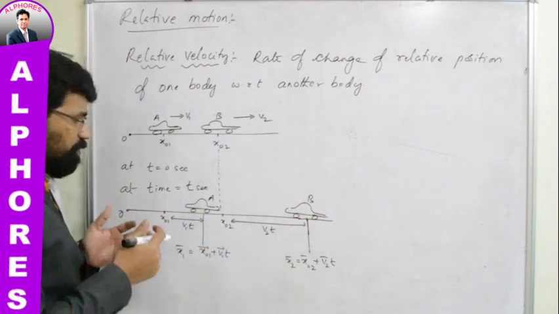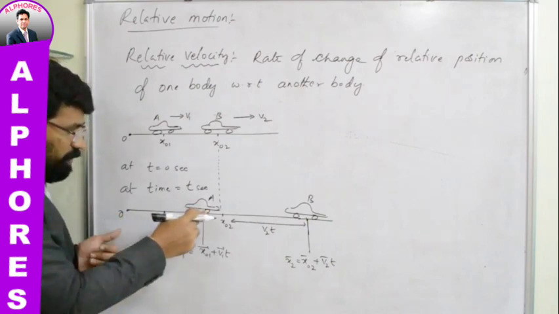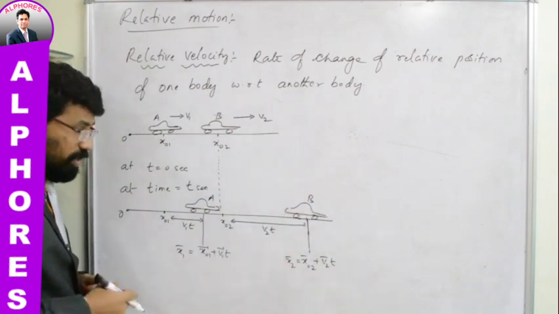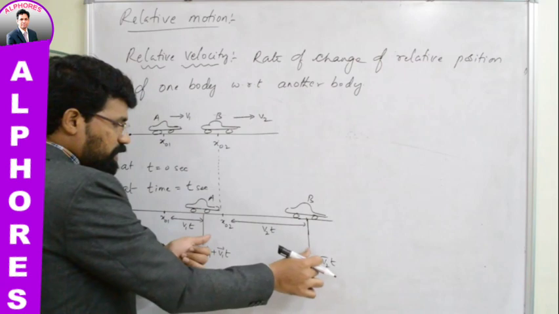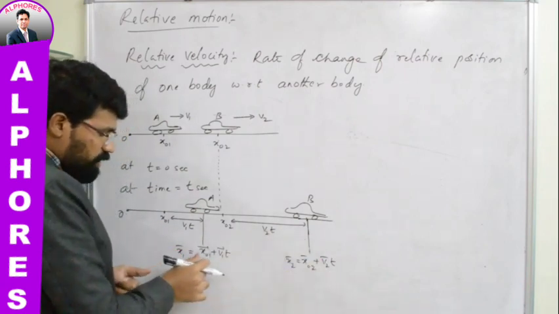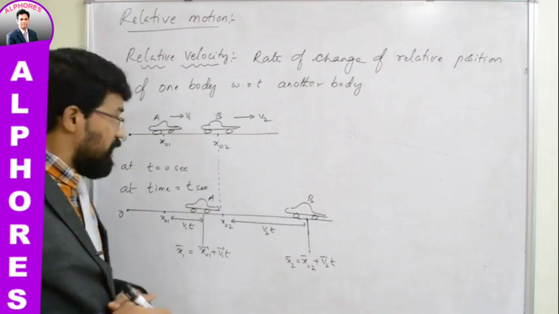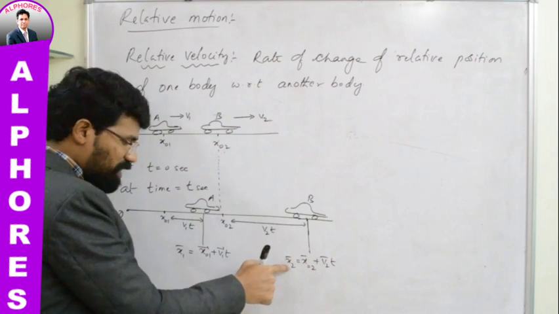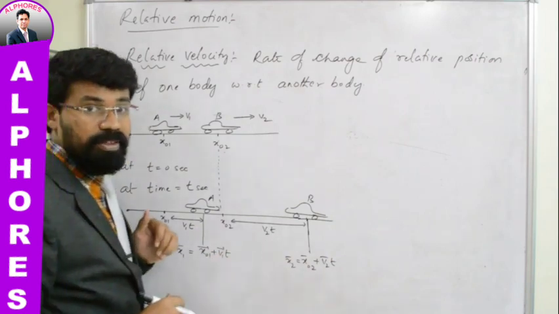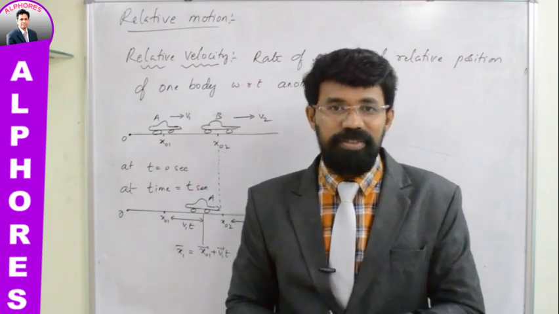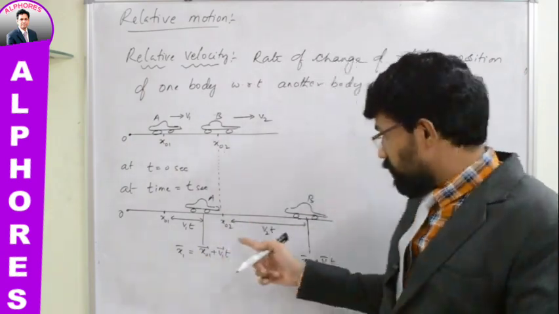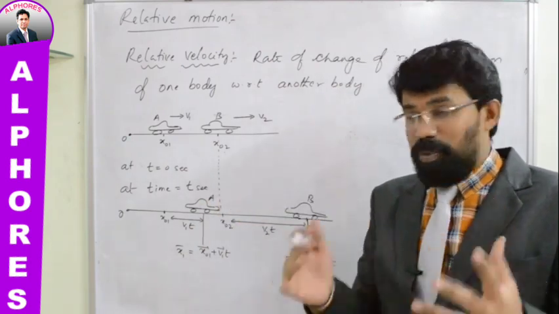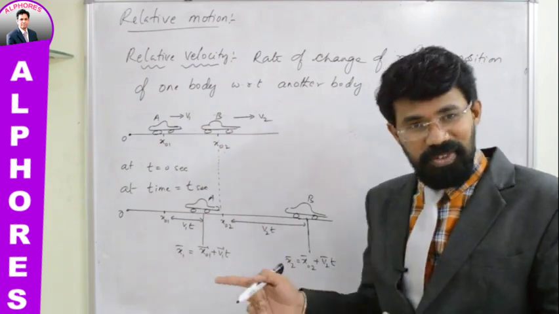What I am trying to tell you is, we are always taking a reference. Relative to origin, the displacement of car A is x1 bar. Relative to origin, the displacement of car B is x2. Relative to car A, car B's displacement is this gap. How much is that gap? x2 minus x1. That is the relative displacement. Earlier, what was the relative displacement? x02 minus x01. Now, what is the relative displacement? x2 bar minus x1 bar. Is there any change in relative displacement or not? Yes. The separation between these two cars is changing with time. The relative displacement between these two cars is changing, or the position of one car with respect to another car is changing with time.